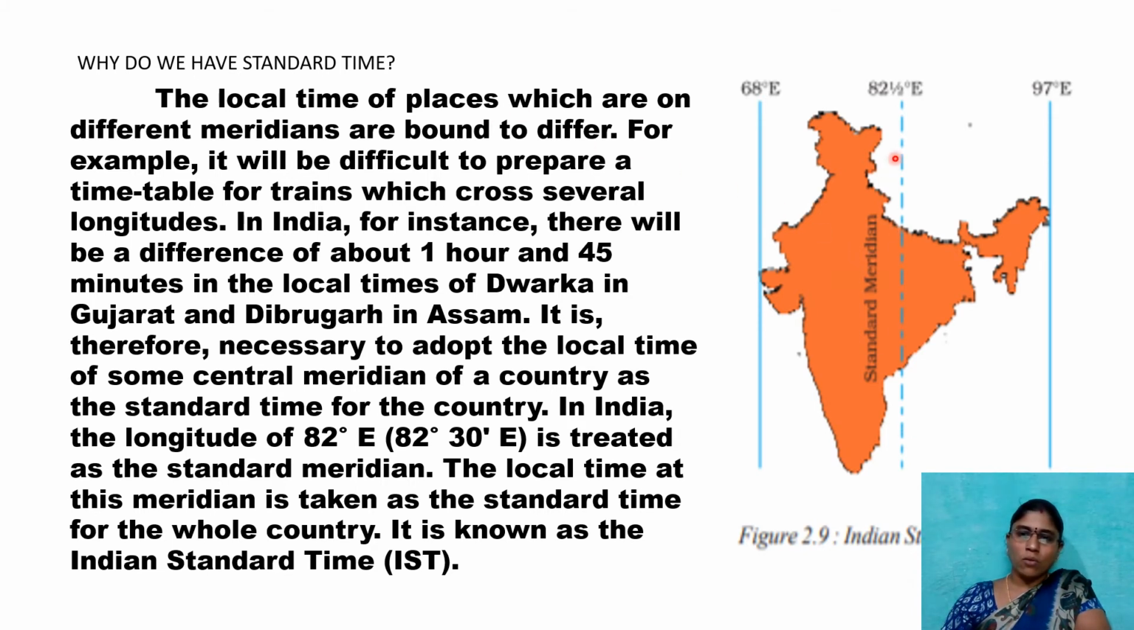In this way, we have 82 degrees 30 minutes eastern longitude as our Indian Standard Time Meridian, IST, Indian Standard Time Zone, 5 hours 30 minutes ahead.